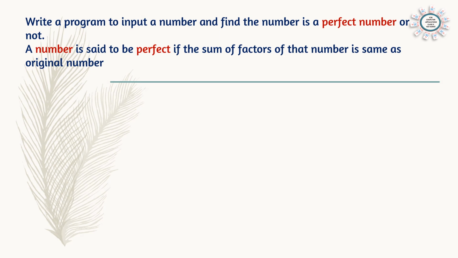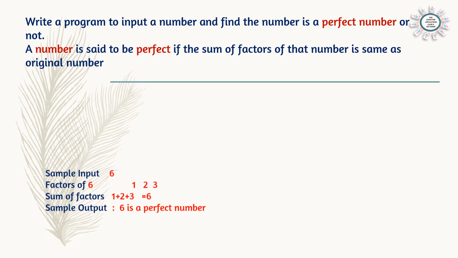Question we can do: write a program to input a number and find whether the number is a perfect number or not. A number is said to be perfect if the sum of factors of that number is the same as the original number. So in this case, we will find the factors of the number, add the factors, and if the total sum is the same as the original number, it is a perfect number.